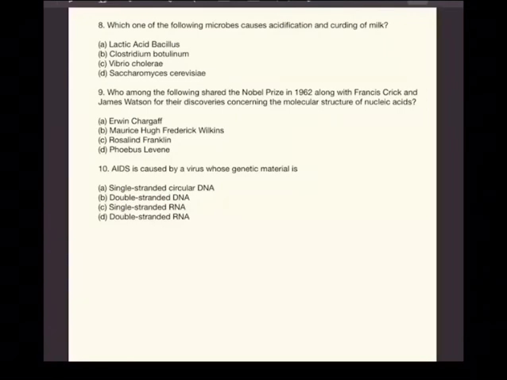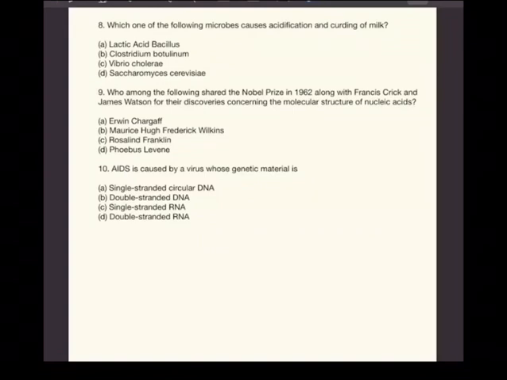Question number 9. Who among the following shared the Nobel Prize in 1962 along with Watson and Crick? Of course, DNA model, remember? Double helix DNA model. And to know that structure, we need X-ray diffraction, and that's done by Wilkins. Maurice Wilkins, that is B. Answer B is the correct one.